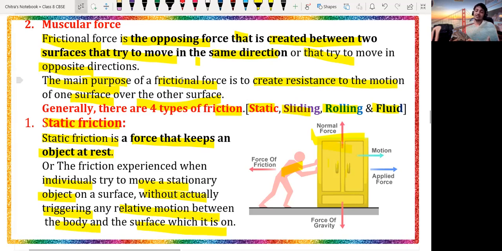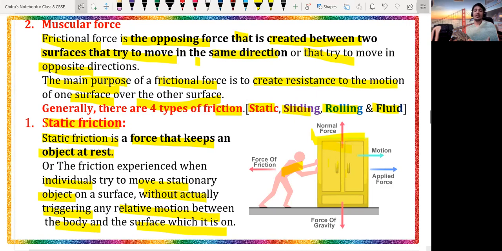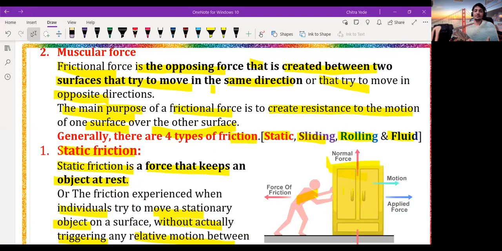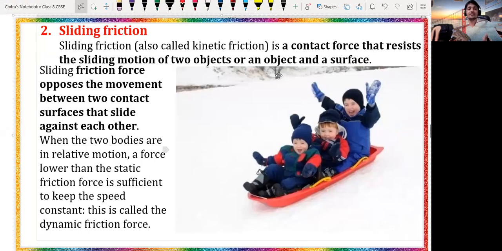Now we will discuss the next type of force, the sliding force. You can see three kids on the sliding track. If they get the slope, the slide of that particular track takes place automatically. It is due to the sliding friction.